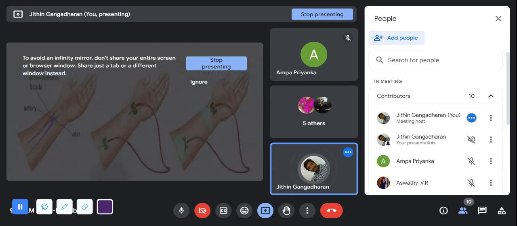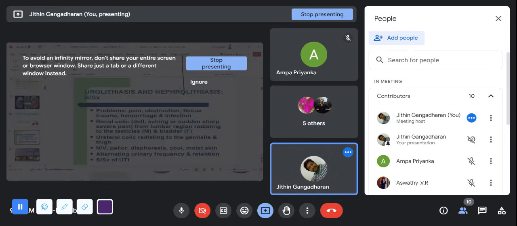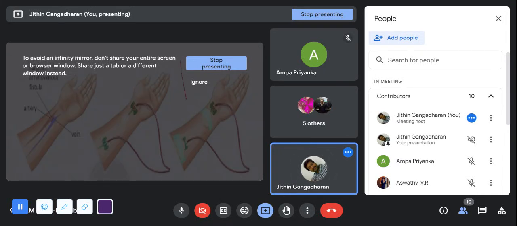And surgical sites. So atrioventricular fistulas can be removed. So how are these atrioventricular fistulas placed? This is an artery. This is a corresponding vein. This is an artery and this is a vein. So they'll anastomose this. So what is anastomosis?